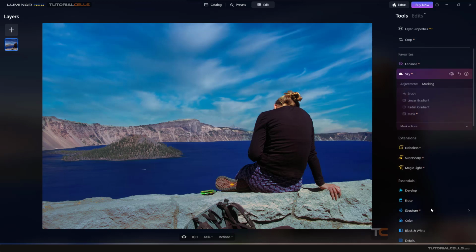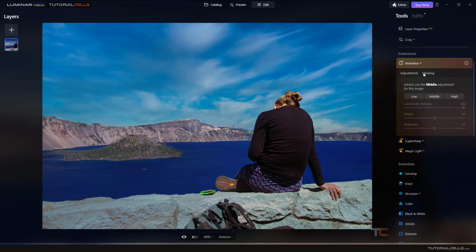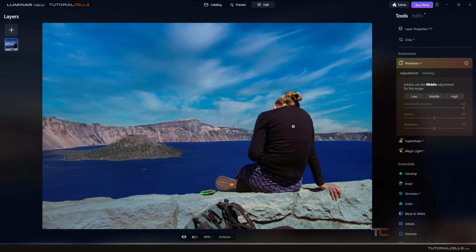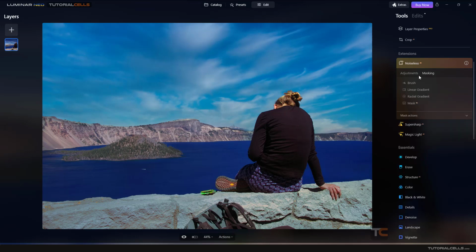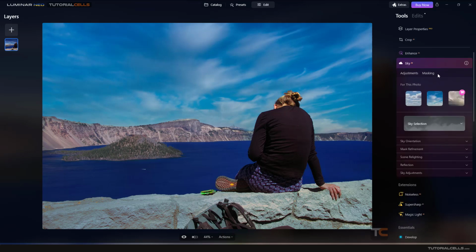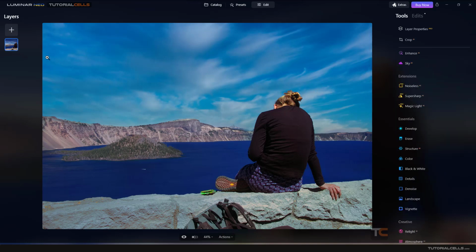But masking in any tool, for example noise reduction, we have masking also. It means adding or deleting all of this adjustment to your image. It's deleting the effect or not. The masking tools are this. Okay, this is in Sky AI.